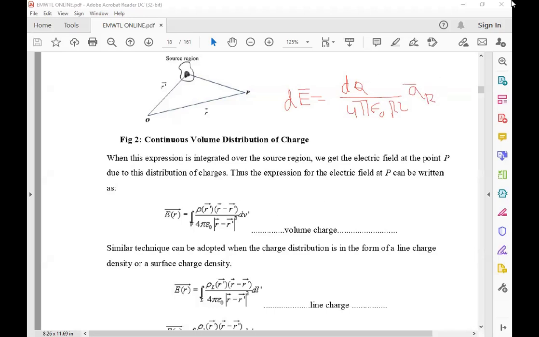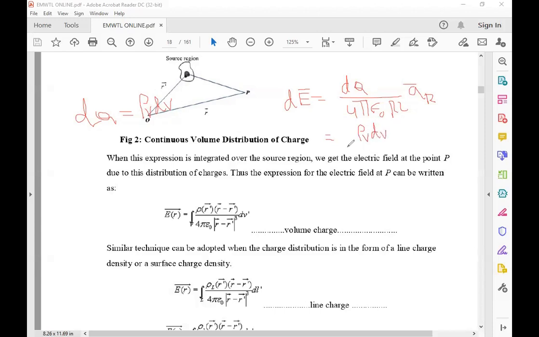This is the formula for the differential electric field intensity. In that, I substitute dq equal to rho v into dv as a volume charge, where rho v is the charge density, the volume charge density.